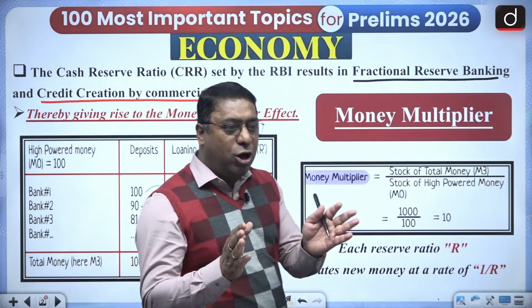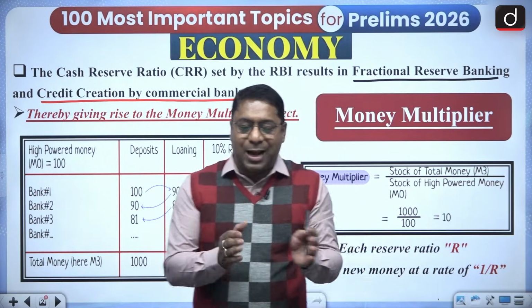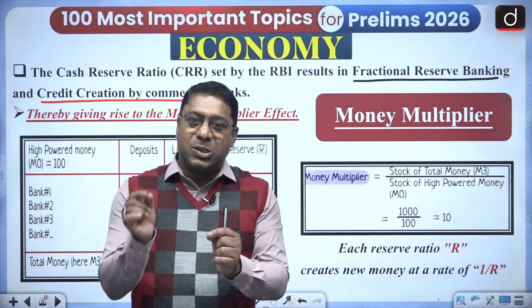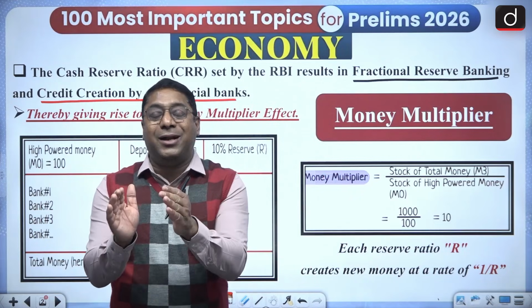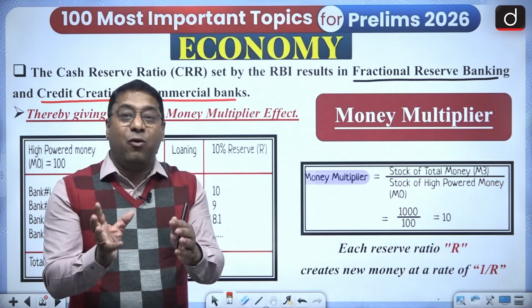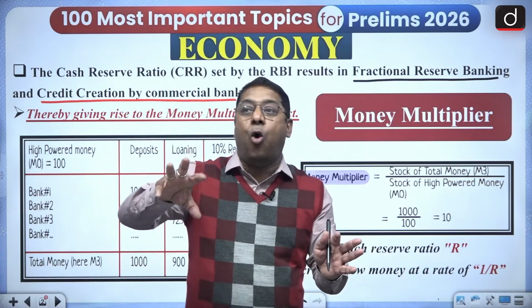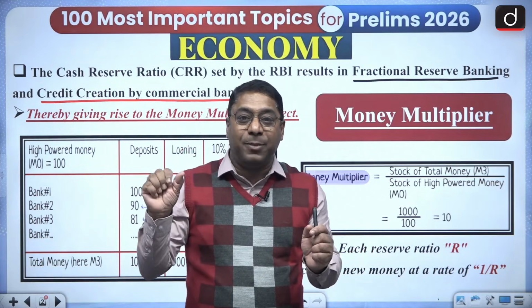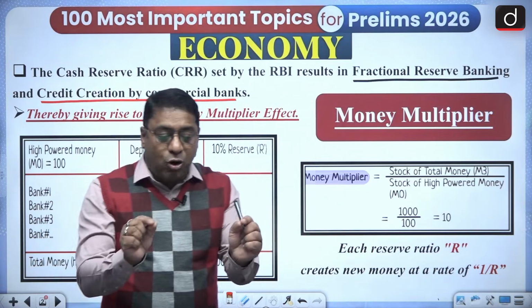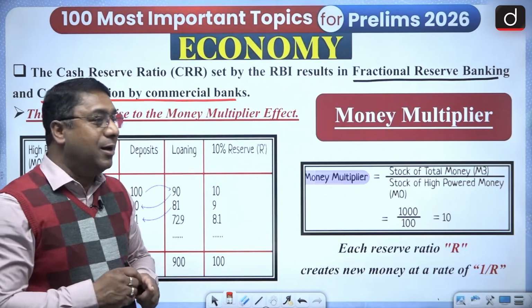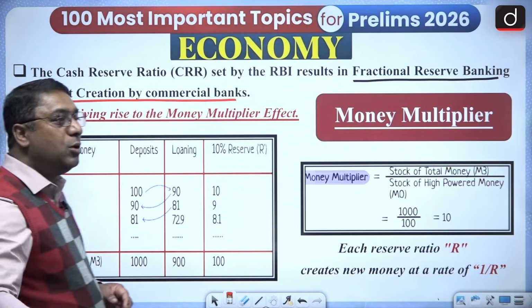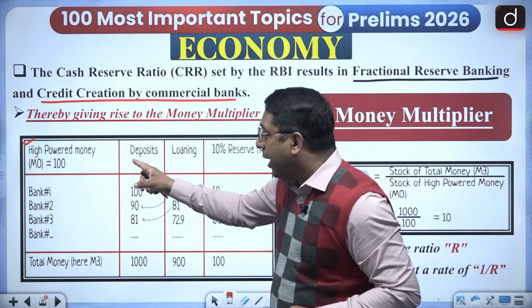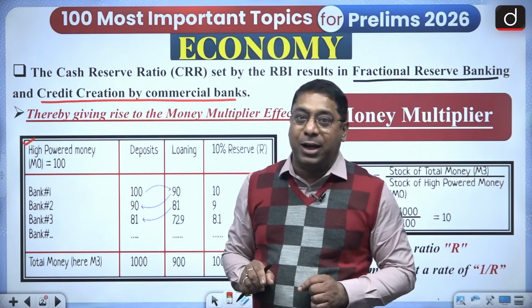Now, when I talk about the CRR, it is related to the money which commercial banks hold with the RBI. So when we are talking about the money multiplier, there is a word, high powered money, which comes into the topic. Now, what is this high powered money?